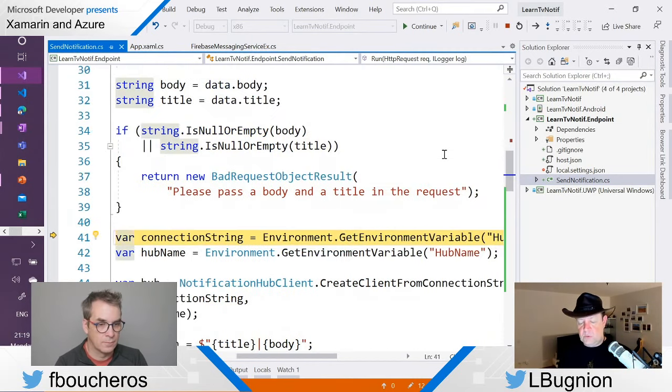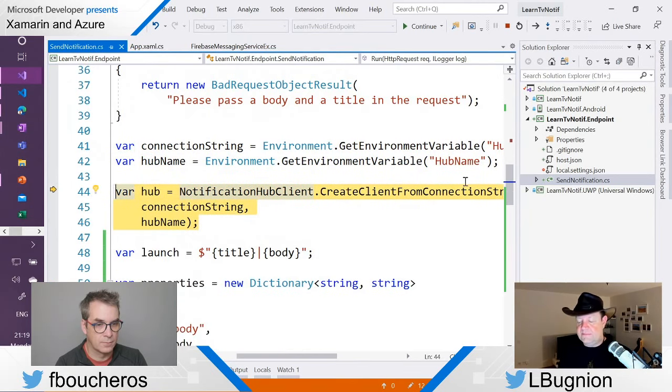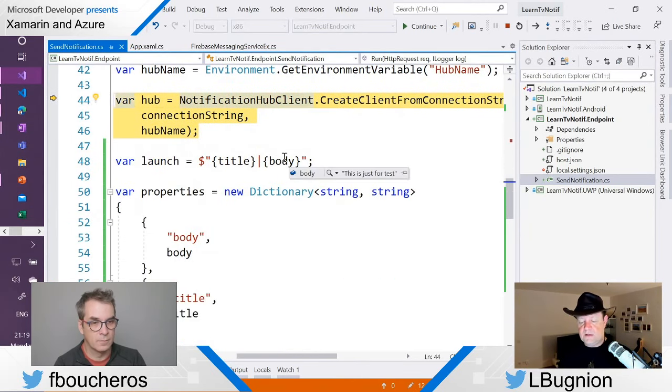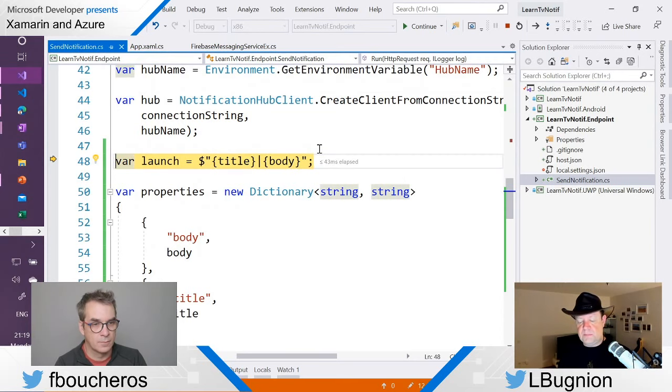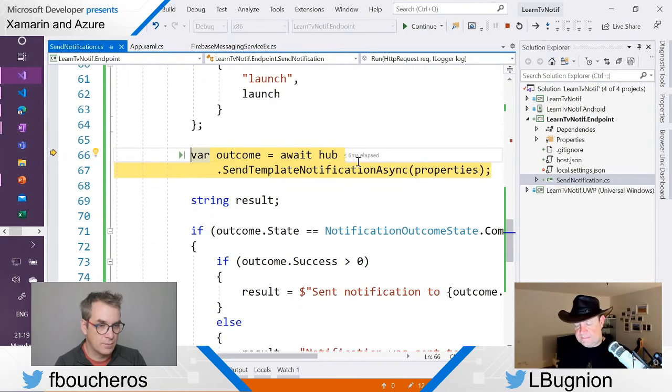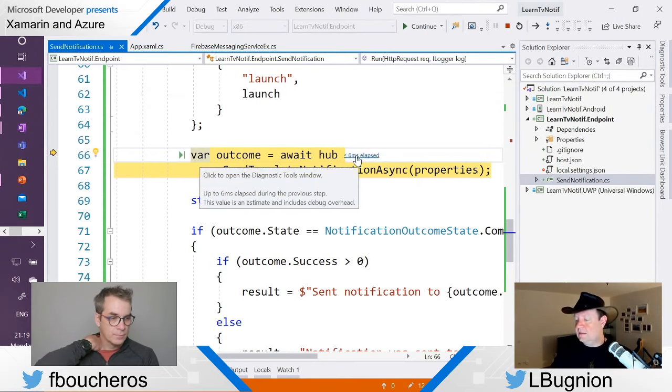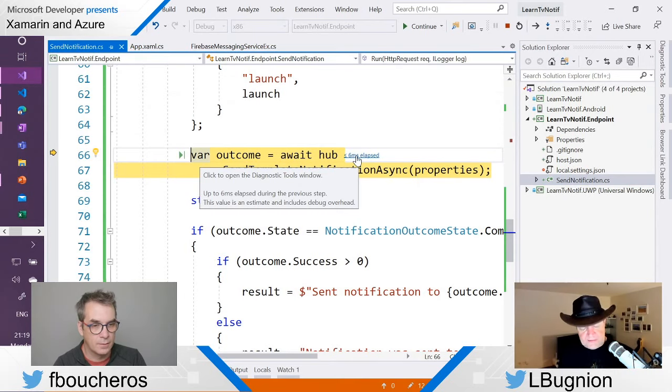I'm going to get the connection string and the hub name from my local settings. Create the hub, create the properties. And then I send the notification to the hub, and then the hub is going to dispatch that. Right now, I just have the Windows application running. But actually, remember I told you that my phone was running the Android application. It's running in the background. And so I'm also going to receive the notification on my Android device. So it's important to know.